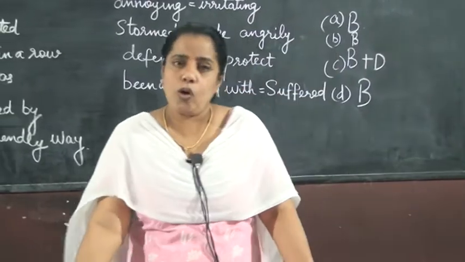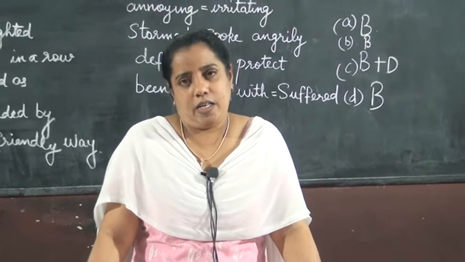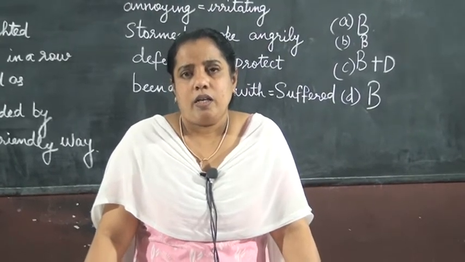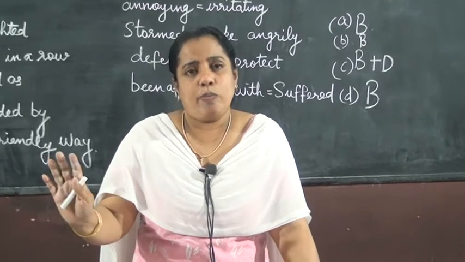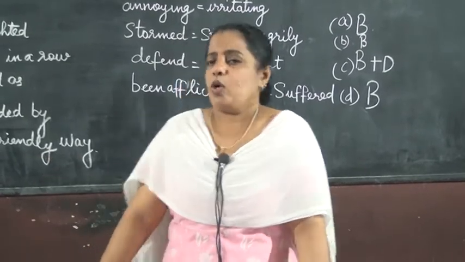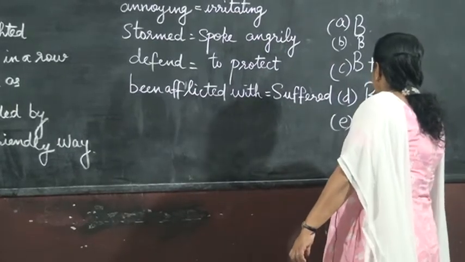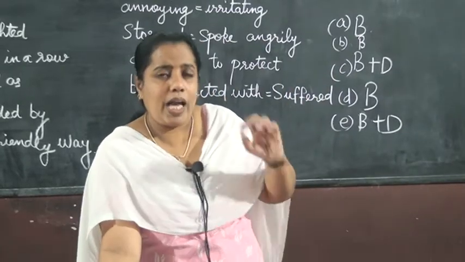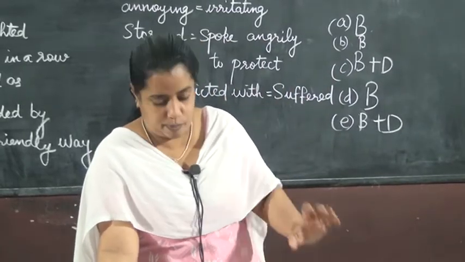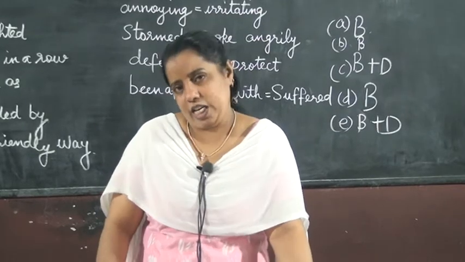E, discipline. Both at boarding school and day school, there should be discipline, no? So E is B plus D. F, rules and regulations.